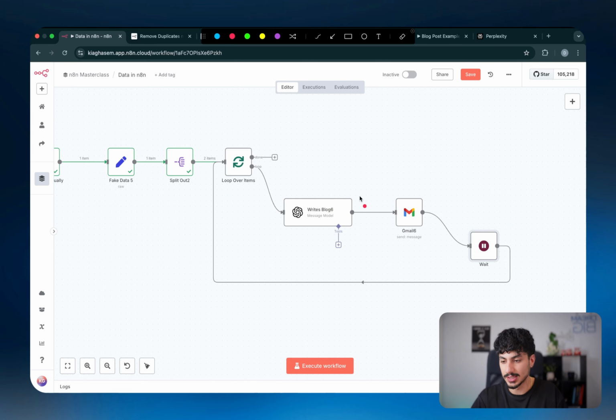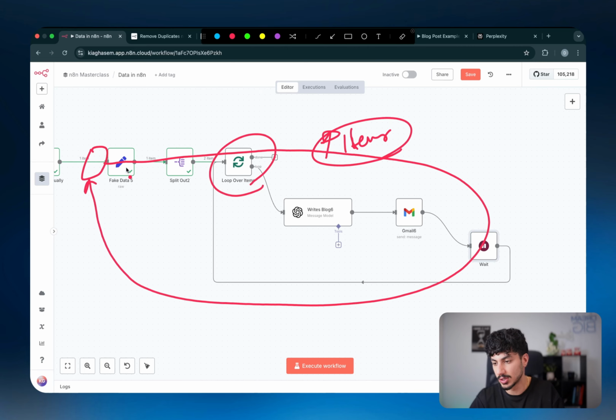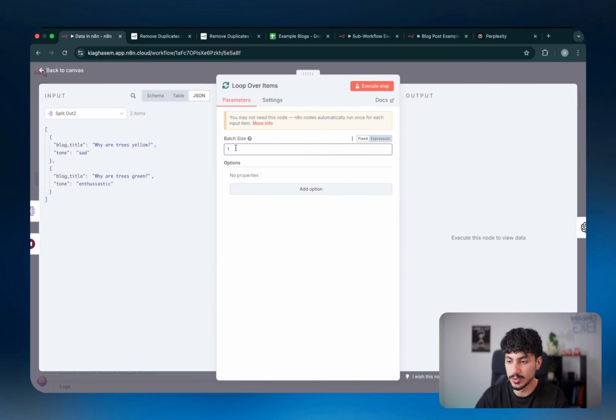So it's waiting 10 seconds at least between each time it's calling the OpenAI node, so you're unlikely to hit that rate limit. And so in scenarios where you have a lot of items, I would 100% recommend building out a loop over items node early on in the flow and just getting the rest of the workflow to go through the loop section, and then eventually at the very end define what happens once the entire flow is completed. And inside the loop over items, you can define how many items you want to send through at once. So in this case, I just want to send through one item.